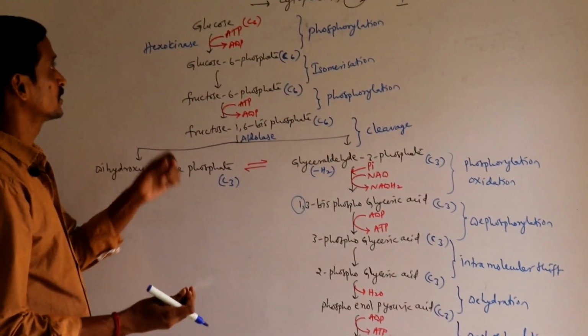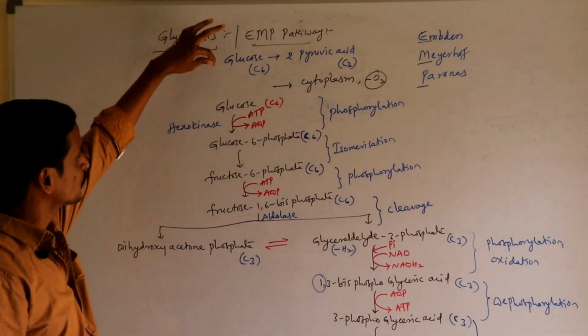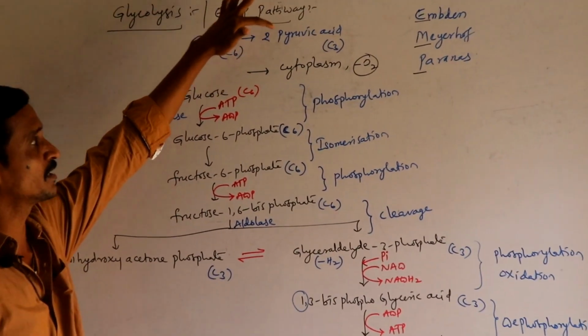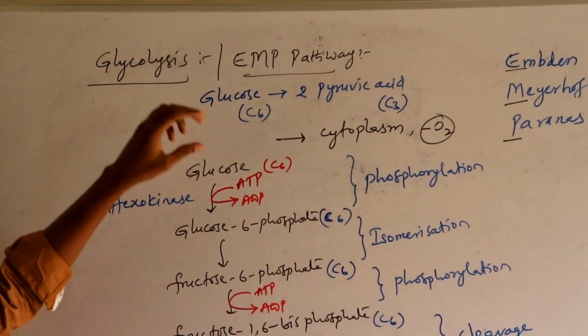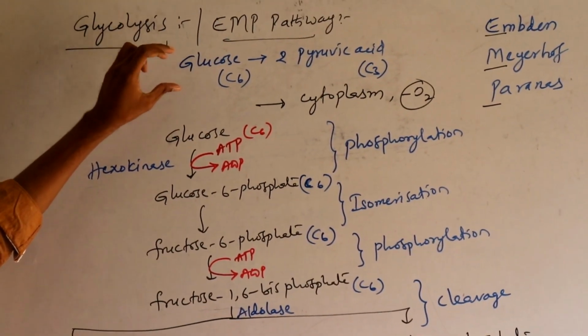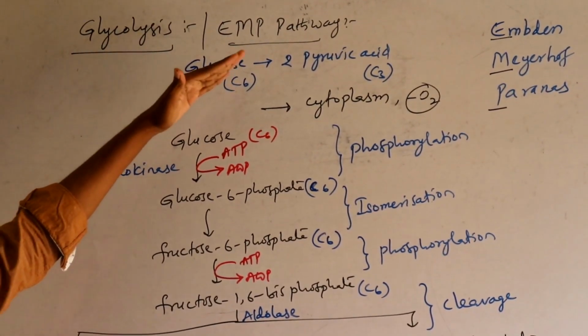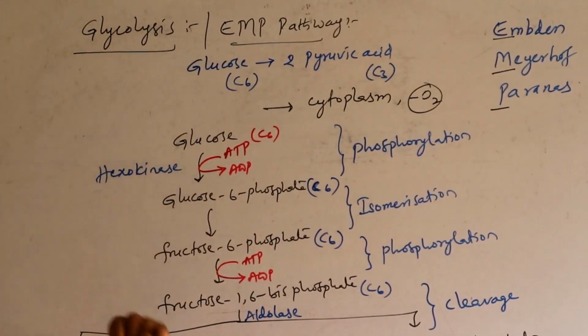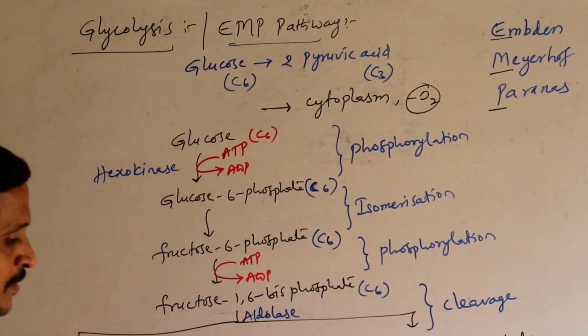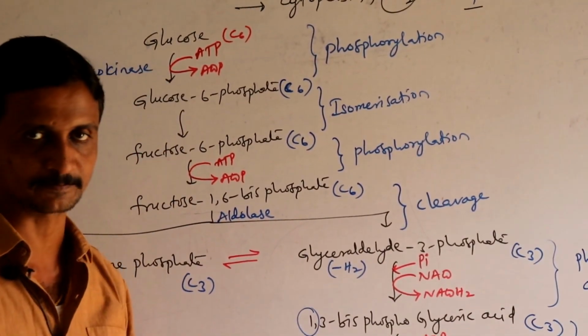Now initially I told you glucose is converted to 2 molecules of pyruvic acid. The process of conversion of glucose, a 6 carbon compound, into 2 molecules of a 3 carbon compound, pyruvate, is glycolysis, but we got only one pyruvic acid.